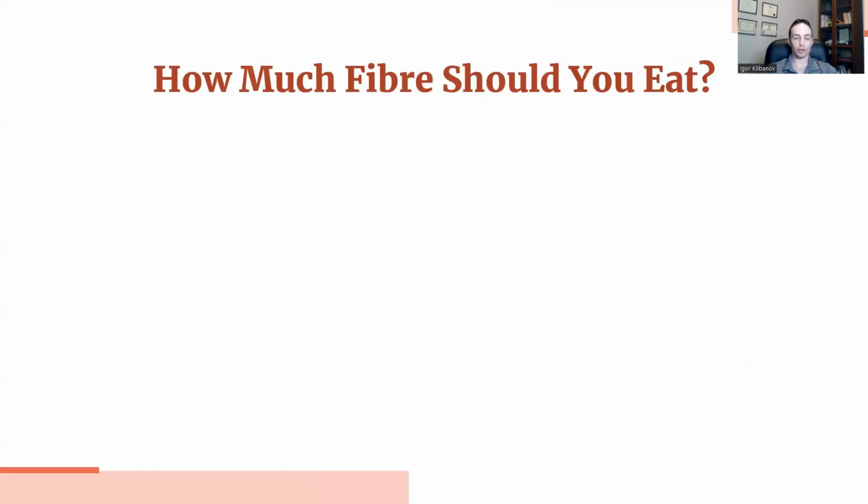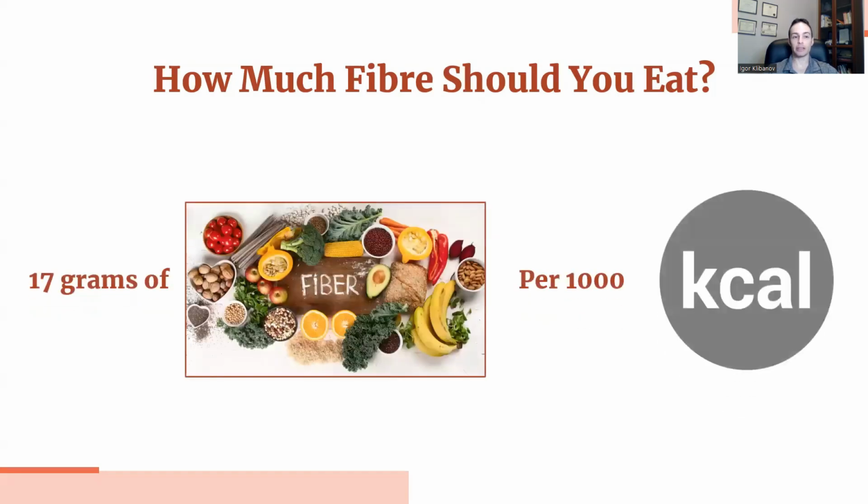And so if the first most important variable is protein for normal weight diabetics, the second most important one is fiber. And so how much fiber should normal weight diabetics be eating? Well, diabetics have higher fiber requirements compared to non-diabetics. Diabetics need about 17 grams of fiber per 1,000 calories. So if a diabetic is eating 2,000 calories per day, they need 34 grams of fiber. If they are eating 3,000 calories per day, they need 51 grams of fiber, and so on.